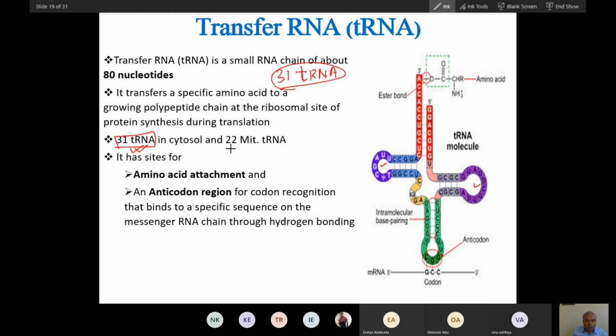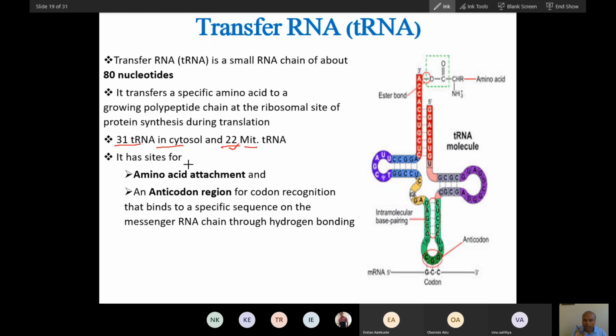And in mitochondria, how many tRNAs? 22 tRNAs. So the nucleus has 31 tRNAs and mitochondria has 22 tRNAs. What the nucleus produces ultimately comes into the cytosol. So 31 in the cytosol and 22 in mitochondria.